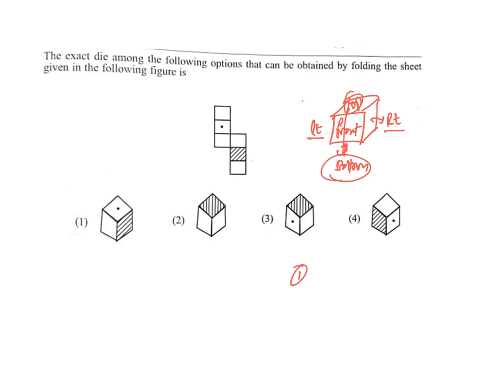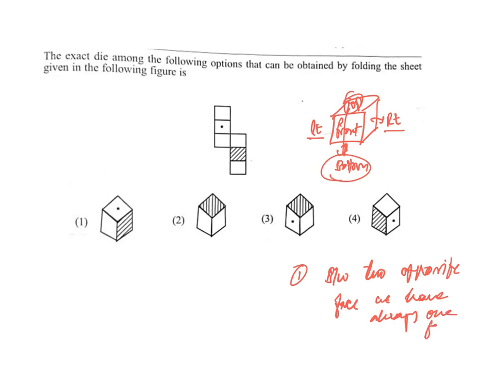So what is the first thing? The first thing is that between two opposite faces, we have always one face. That is the first thing you need to remember.